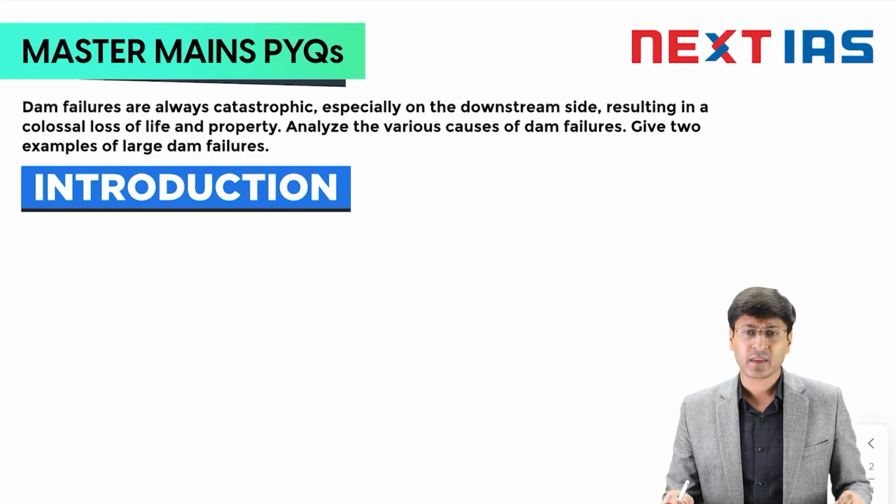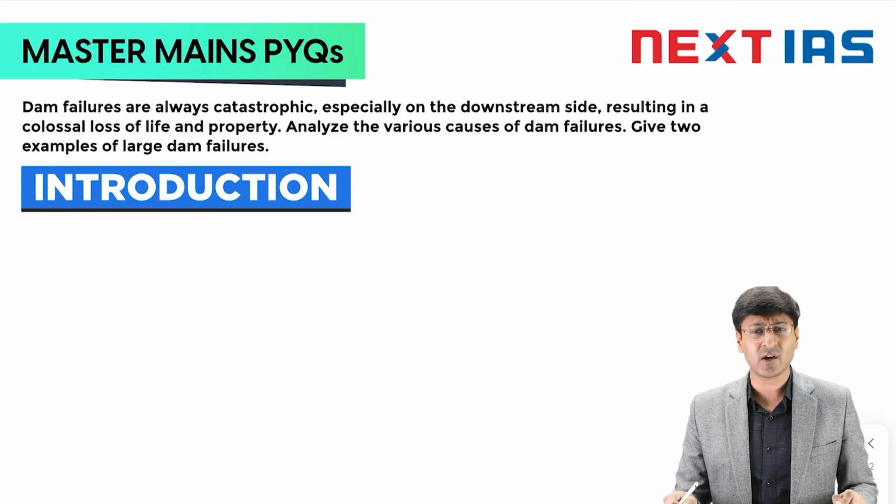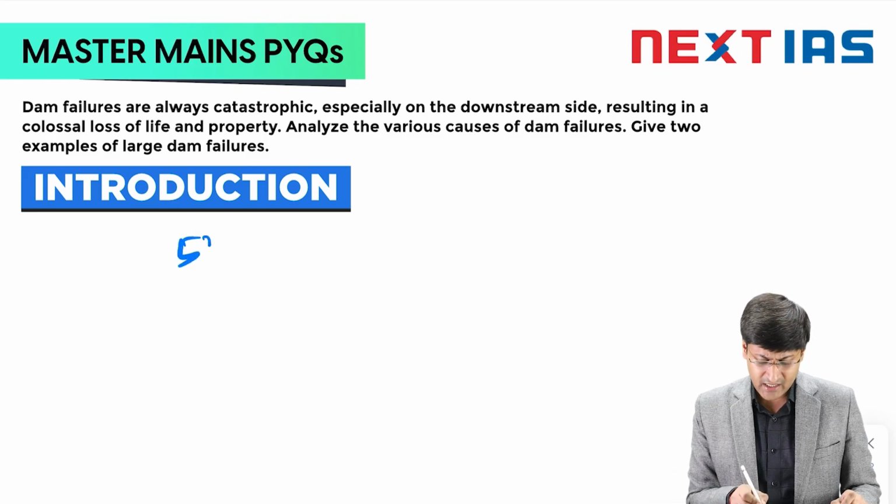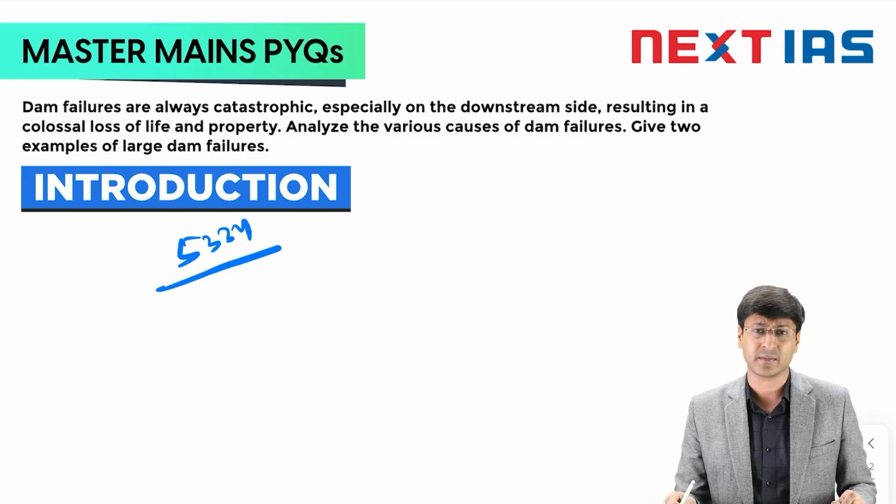Dam failure refers to uncontrolled release of water from a reservoir by a dam because of some structural failure or deficiency in a dam. The collapse of a dam does not only risk the human life but also the ecology, economy as well as the property of that particular area. India ranks 3rd globally after China and USA with 5,334 large dams in operation.